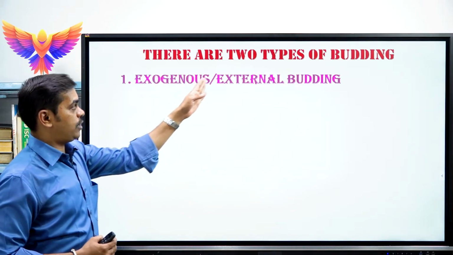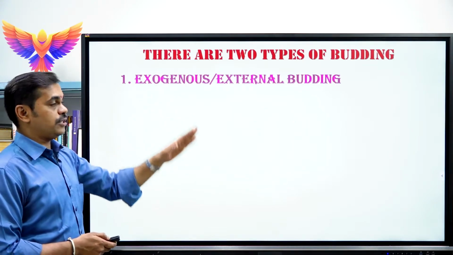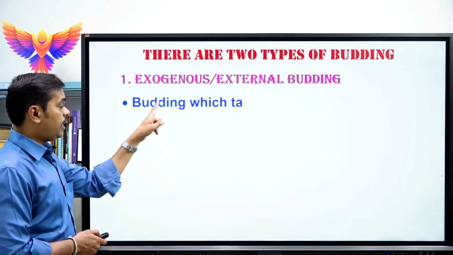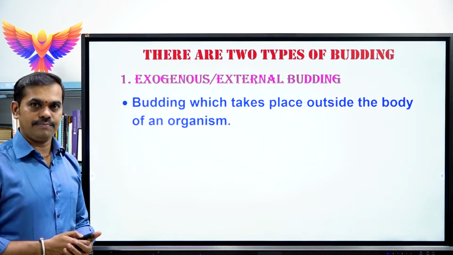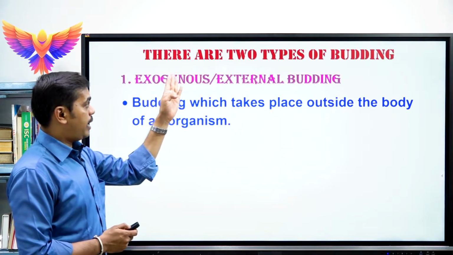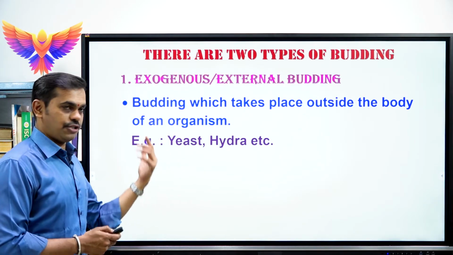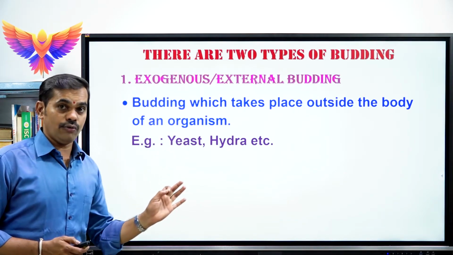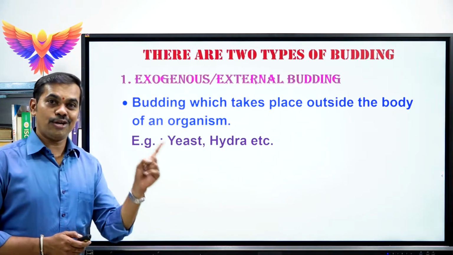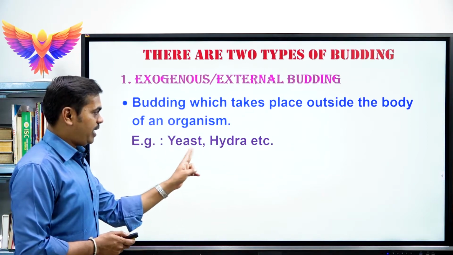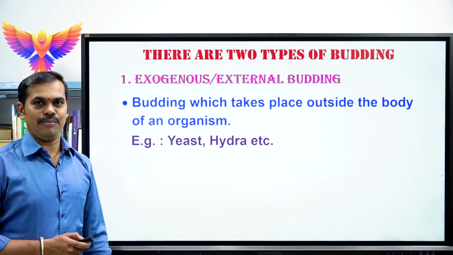That is why exogenous budding is also called external budding. What happens during external budding? Here, the budding takes place outside the body of an organism. Hence, it is called external budding. The best examples are yeast and hydra. Yeast, you will already know, is a unicellular fungus, and hydra belongs to phylum Coelenterata. Both yeast and hydra come under exogenous or external budding.